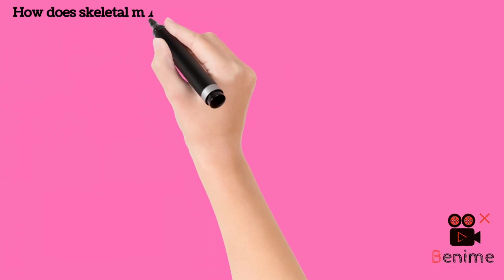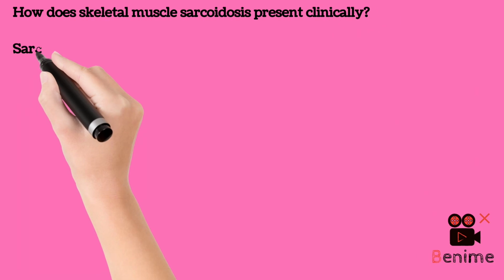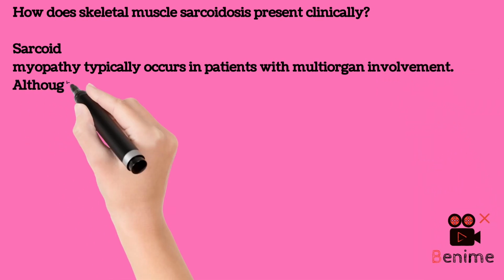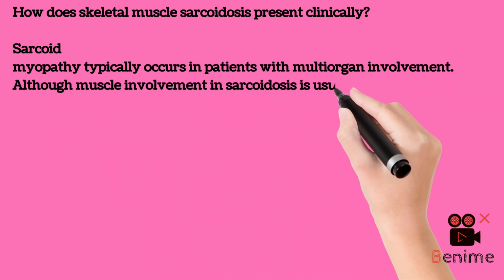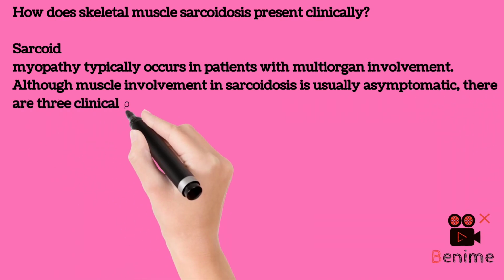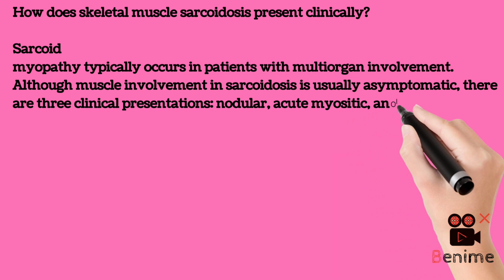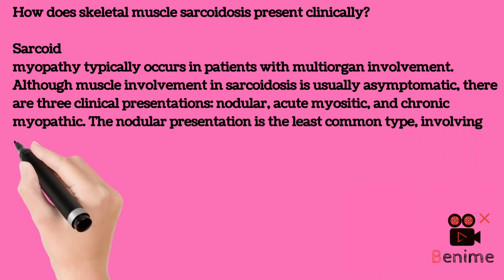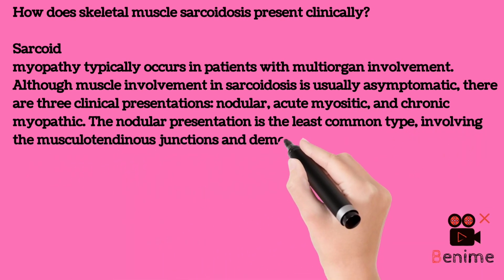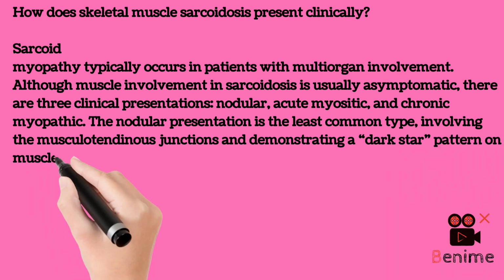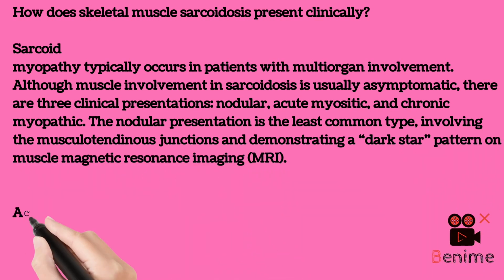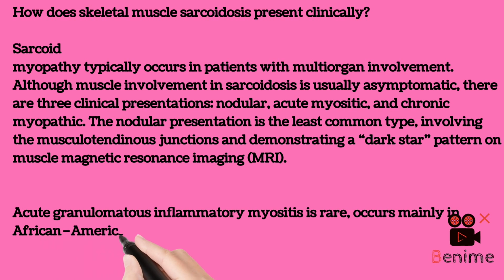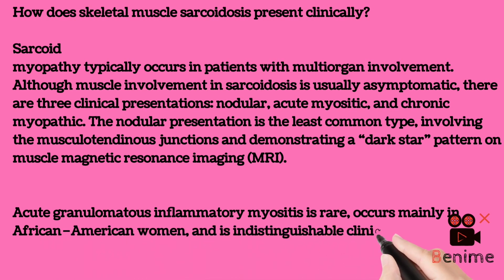How does skeletal muscle sarcoidosis present clinically? Sarcoid myopathy typically occurs in patients with multi-organ involvement. Although muscle involvement in sarcoidosis is usually asymptomatic, there are 3 clinical presentations: nodular, acute myositic, and chronic myopathic. The nodular presentation is the least common type, involving the musculotendinous junctions and demonstrating a dark star pattern on muscle magnetic resonance imaging (MRI). Acute granulomatous inflammatory myositis is rare, occurs mainly in African American women, and is indistinguishable clinically from polymyositis.